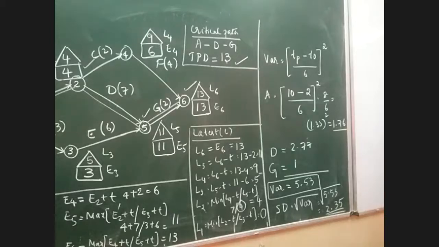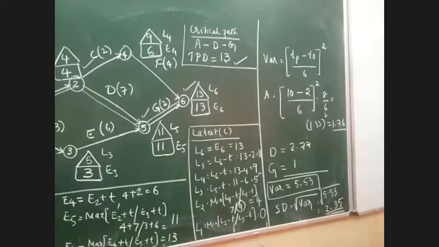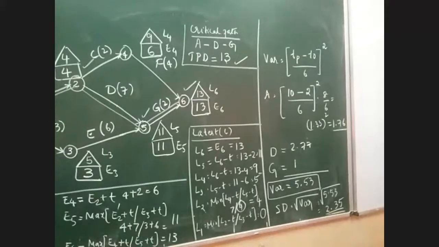So the standard deviation is equal to root of variance. Whatever variance you have got, you have to find the square root of that. That will give you the standard deviation. This is the next calculation that we are supposed to do as far as the PERT problem is concerned. Here we have done the variance calculation and then the standard deviation calculation. Now the last thing in this problem is you are supposed to determine the probabilities. Here you have to calculate the probability.